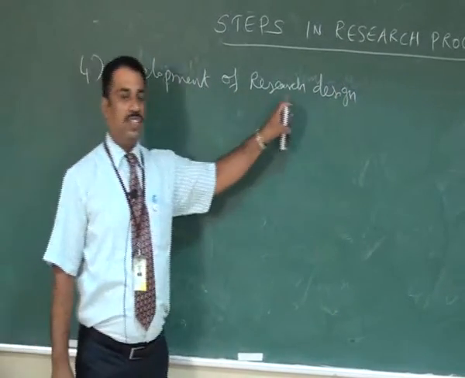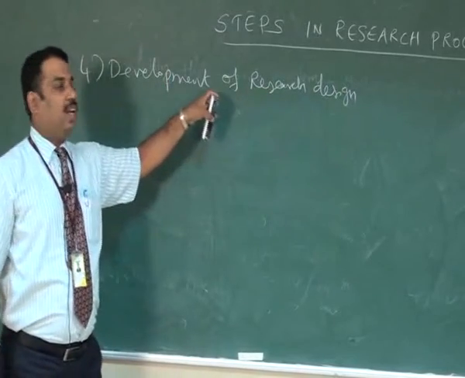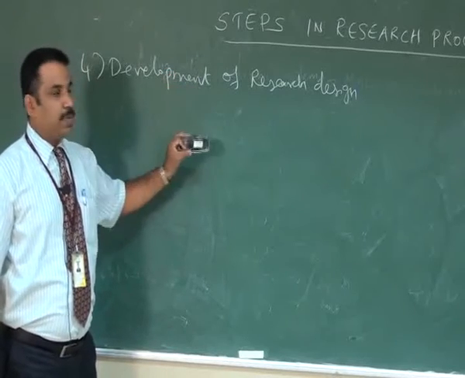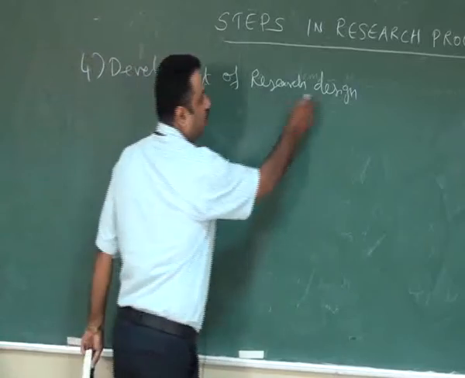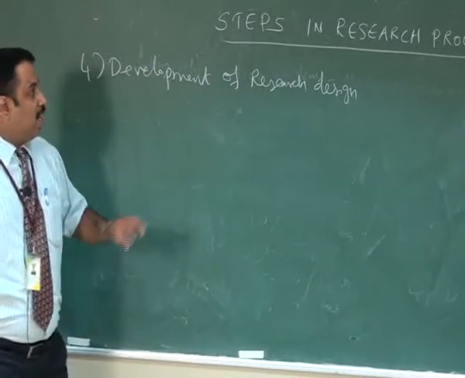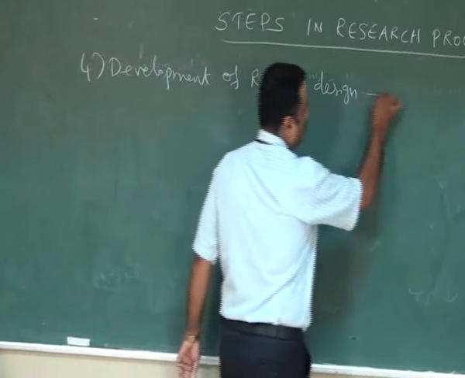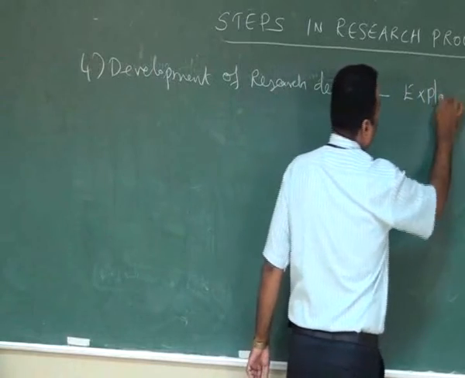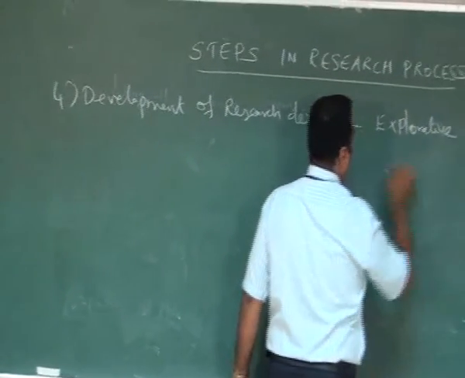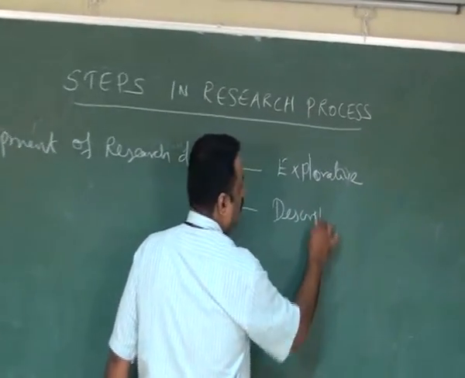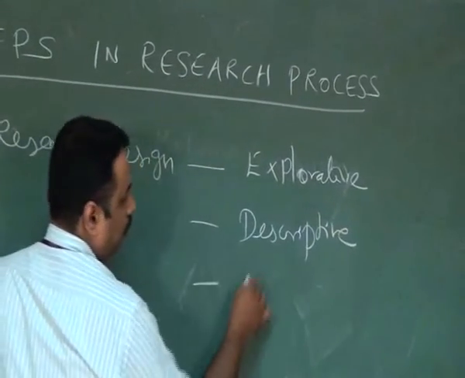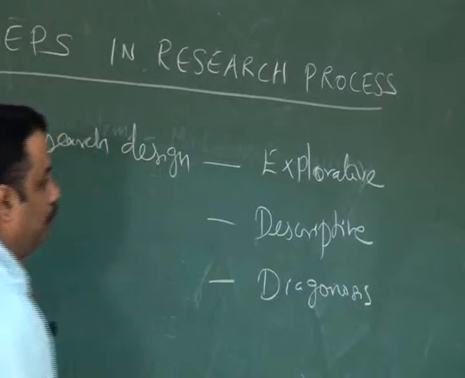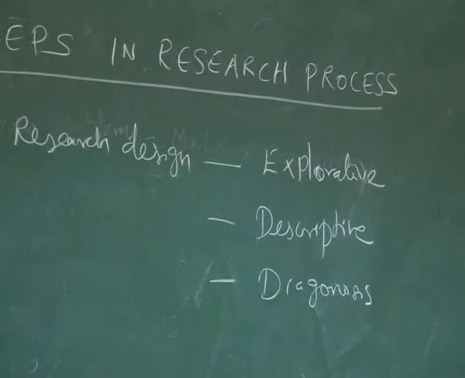So what is a research design? So research design is a systematic manner the researcher is going to develop the steps into the further order. So in the case of research design, the researcher is using different types of research. It may be explorative, descriptive, diagnosis, okay. So we can see one by one what is.